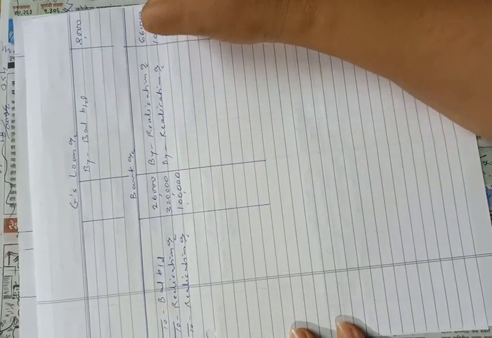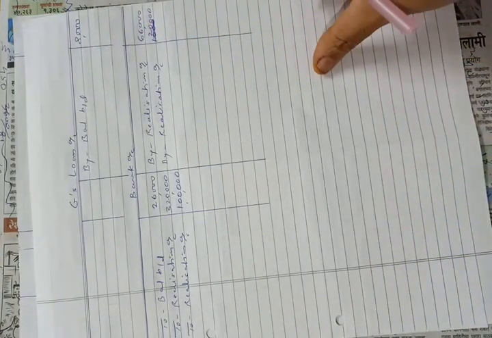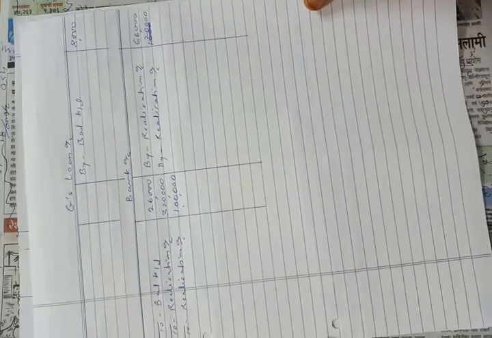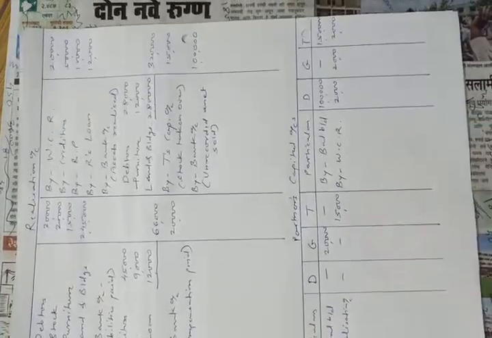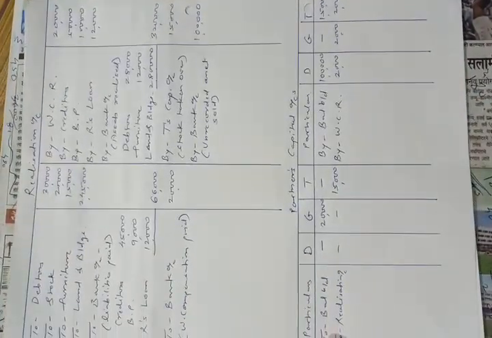Claim paid rupees 20,000. So here we have completed all the entries, all the adjustments and their second postings.